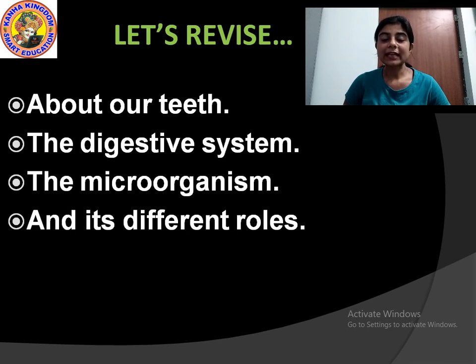Then comes the microorganisms. Microorganisms are the tiny living creatures that cannot be seen with the naked eye and that are present everywhere in the environment and in the human body. They can be seen with a special instrument called a microscope. And what are the 4 main types of microbes? Those are virus, bacteria, fungi and protozoa. Understood?